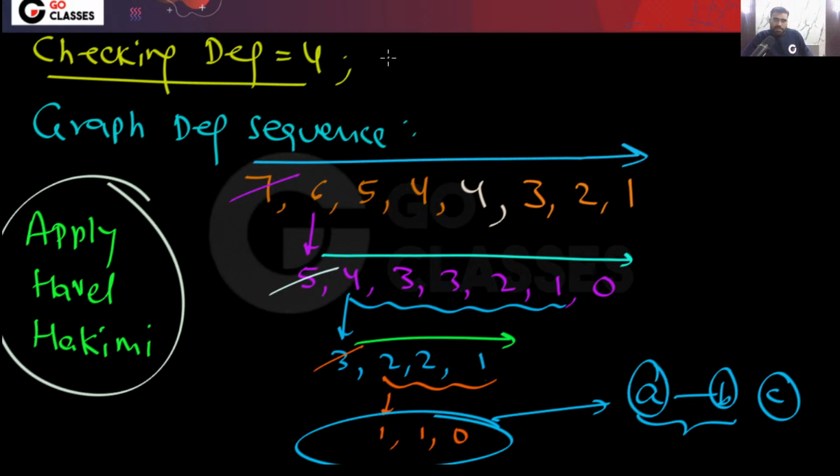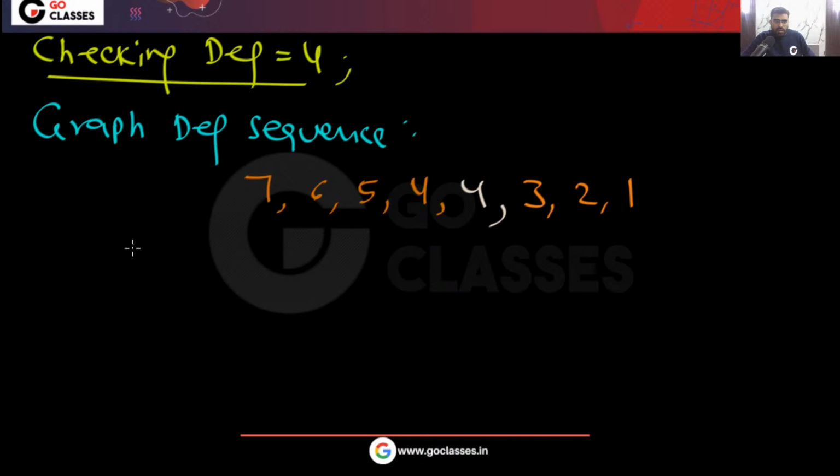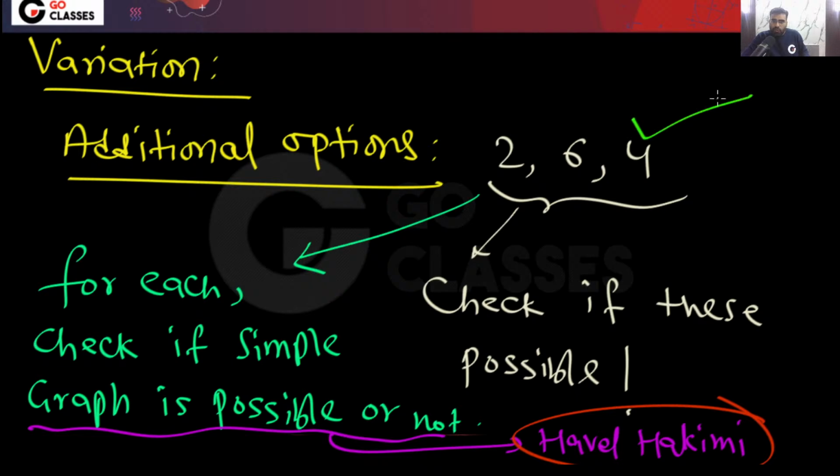So I can say checking degree equal to 4. This is definitely possible. Okay, 6 and 2, they are not possible. Remember, for this you can easily see 6 and 4 will not be possible. For this graph, if you put 6, then that will not be possible, and 4... sorry, 4 is possible. So 4 is possible. You can check 2, 6 are not possible.